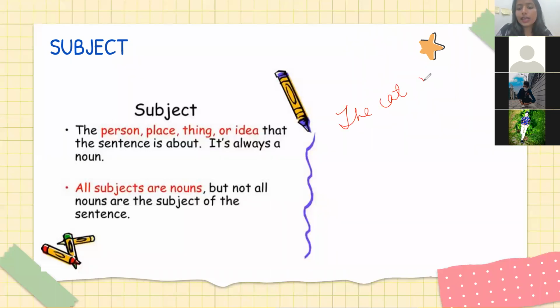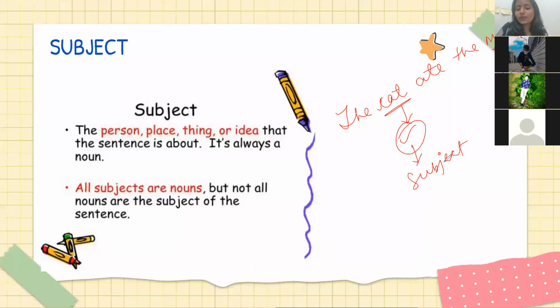The cat ate the mouse. How many nouns are there? Tell me what are the nouns here? 2, ma'am. Cat and mouse. Okay. So can I say that cat and mouse are both subjects? Yes, ma'am. Really? Okay. The cat ate the mouse. इस sentence में who are they talking about? Main person कौन है? The cat. Cat is our main thing. They're saying the cat is doing something. So this mouse, they're not talking about the mouse. They're talking about the cat. So mouse is not our subject, only cat is our subject.